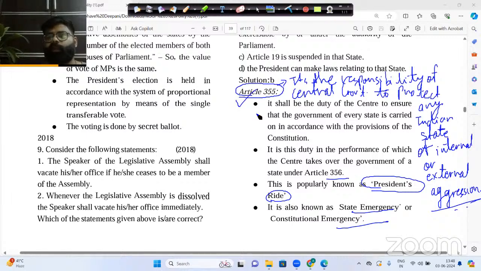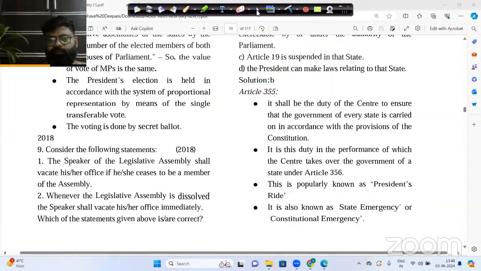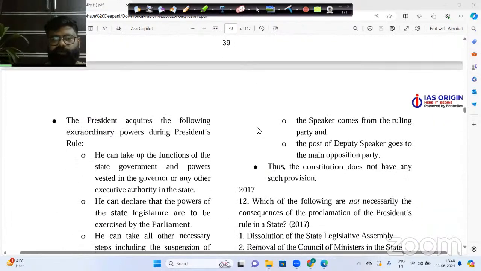This is what article 355 tells us. Fair enough. Now let us move forward.